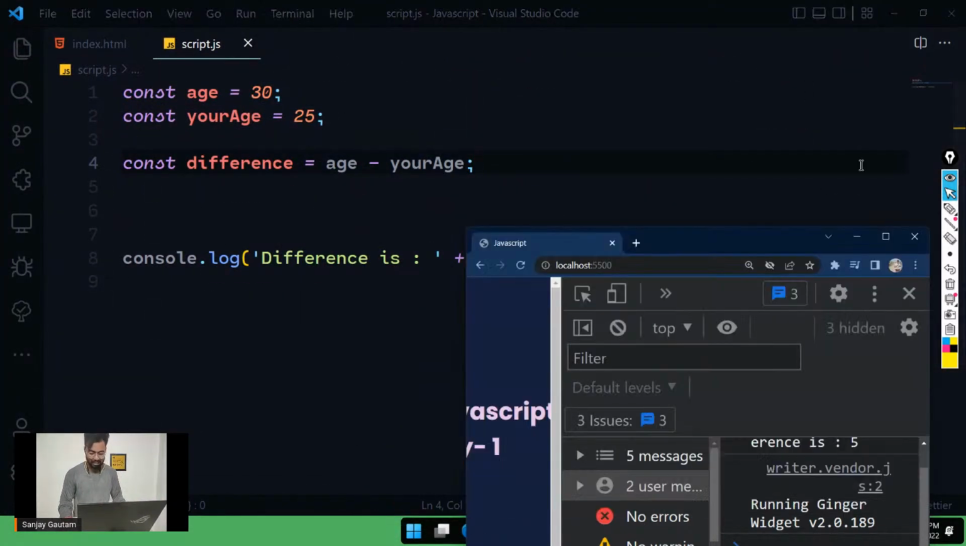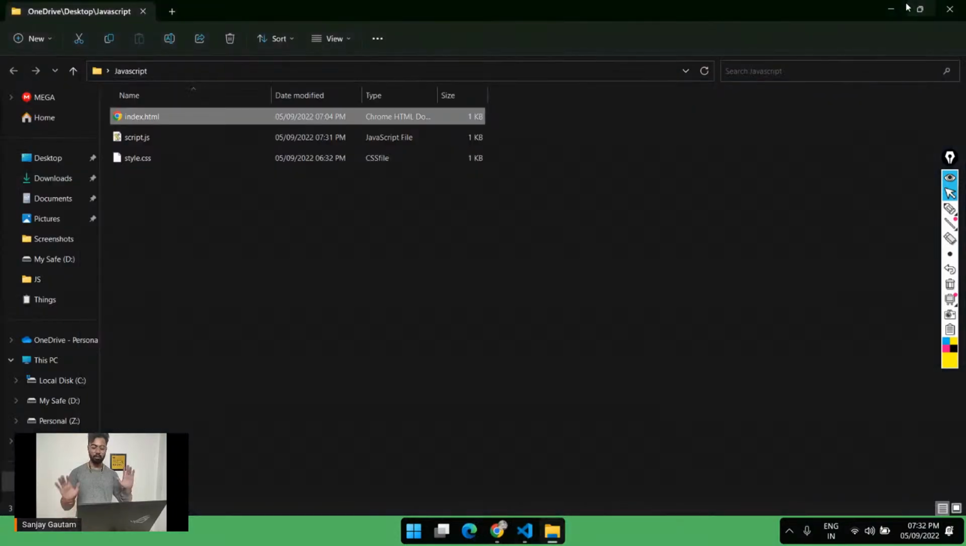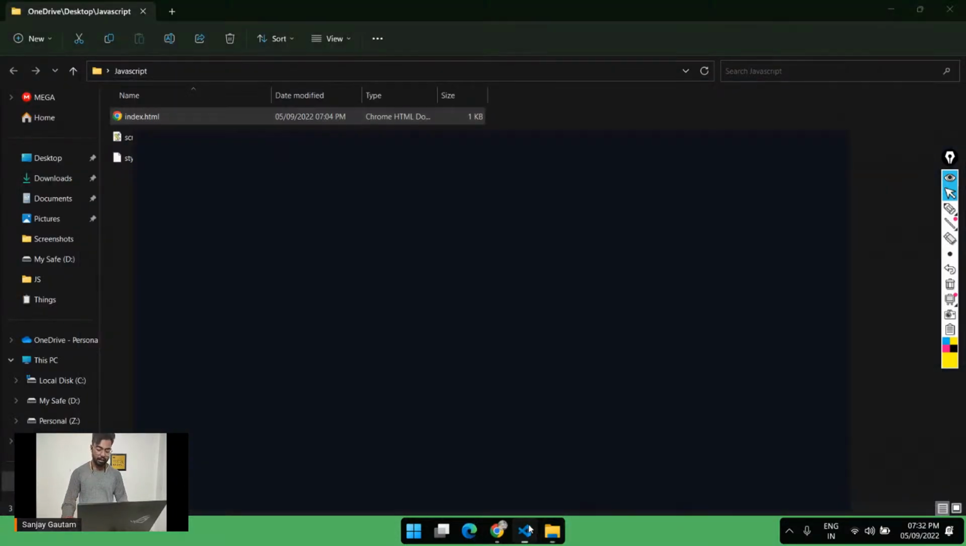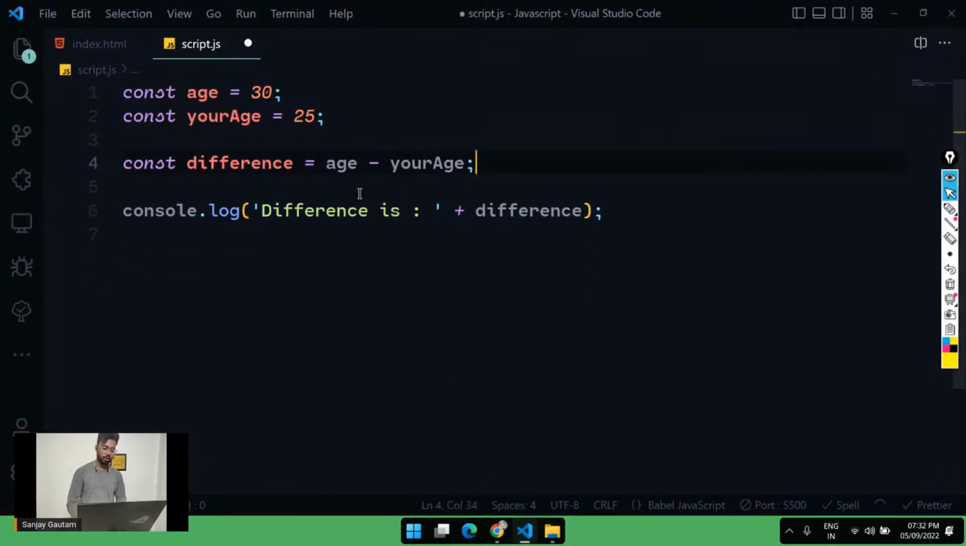Okay, so we have basically completed all the basic stuff for any programming language. Let me give you a quick recap. These things are values. This is a variable. There are three ways to create a variable: var, let, and const. Var is not good, so don't use var here. Use const and let.